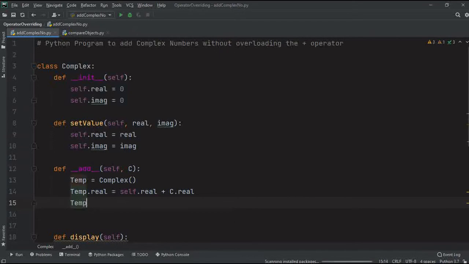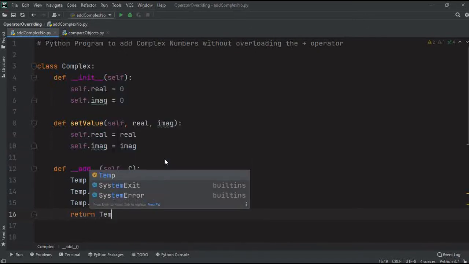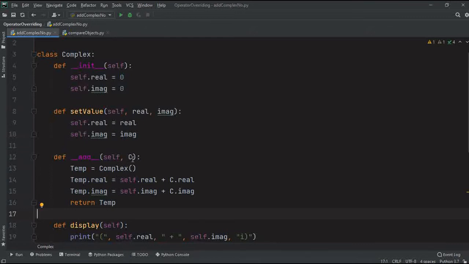Then we have temp.imaginary as self.imaginary plus c.imaginary, and then I'm returning temp. So this is the code that I have added, which is adding the objects of the class.